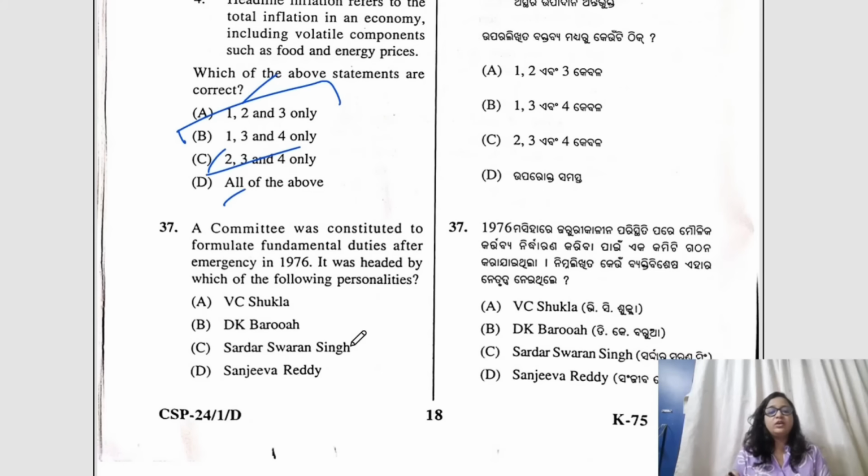Question number 37. A committee was constituted to formulate fundamental duties after the emergency in 1976. It was headed by which of the following personalities, and then you have been given 4 personalities. The right answer would be C, Sardar Swaran Singh. Because Sardar Swaran Singh is of course related with the fundamental duties, because we all know that in 1976 during the period of internal emergency, the ruling Congress party established a committee to make recommendations about fundamental duties, and this committee was chaired by Sardar Swaran Singh.